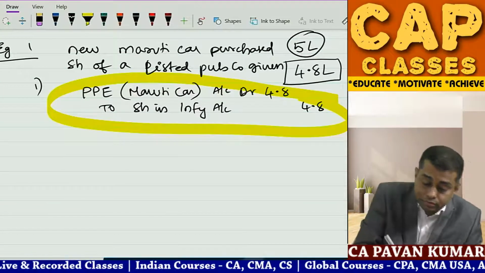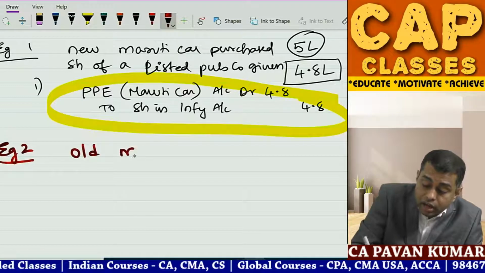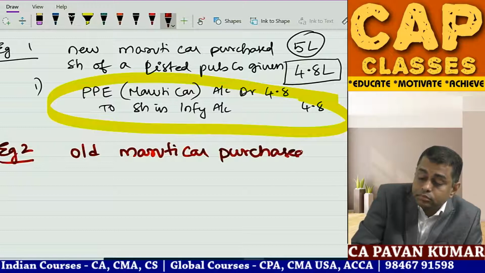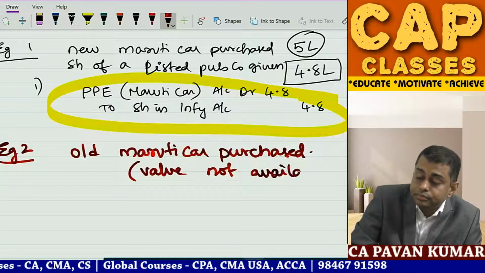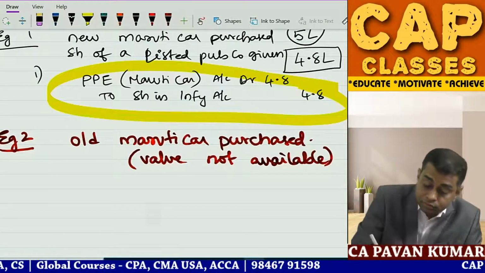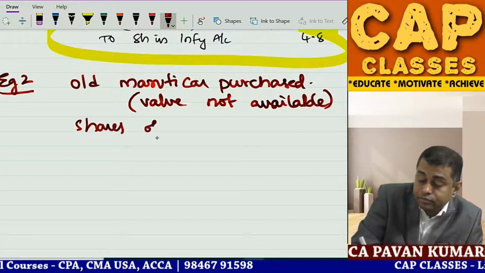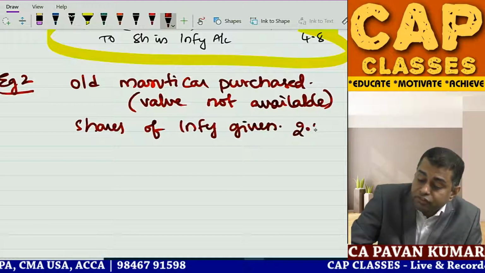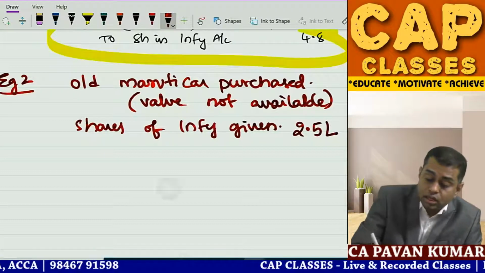Example 2. Old Maruti car purchased. Value not available. Shares of Infosys given, worth 2.5 lakhs. What is the journal entry?